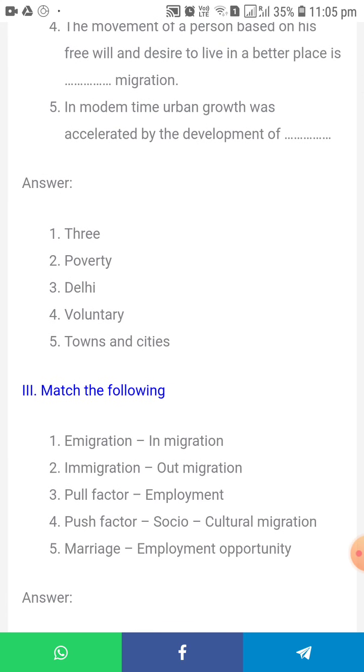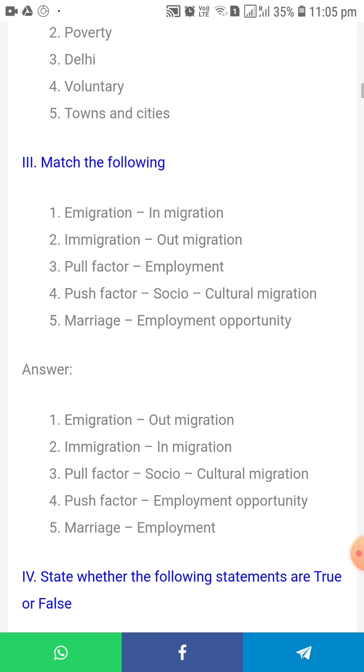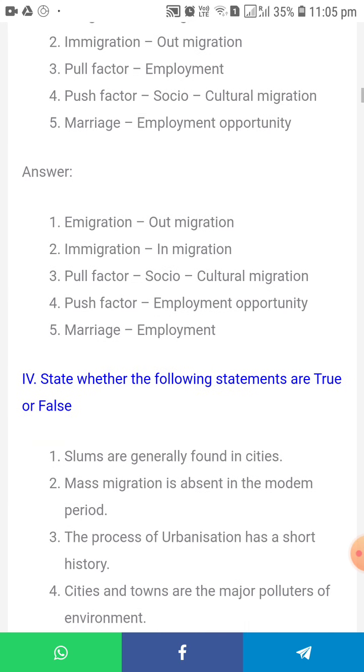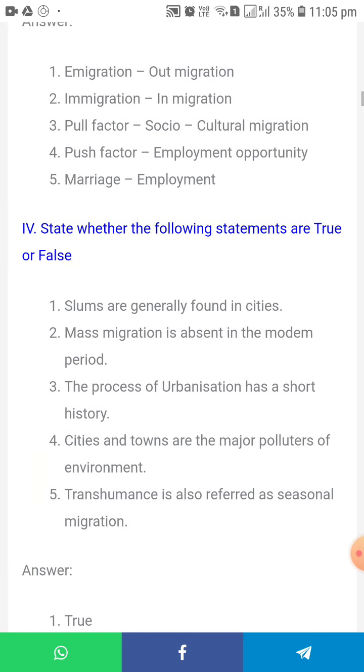Next, we are going to see match the following. Emigration means out migration. Immigration is in migration. Pull factor is social cultural migration. First, the factor employment opportunity only, they will be pushed with another one part. So marriage means employment.